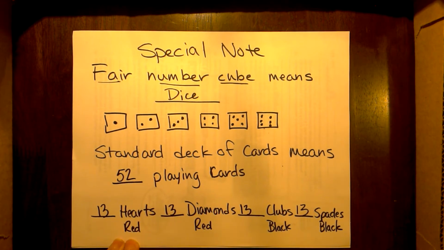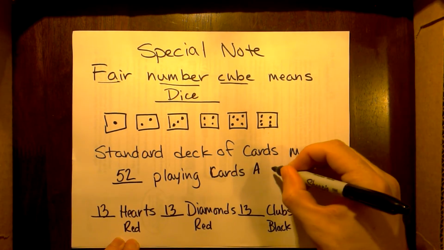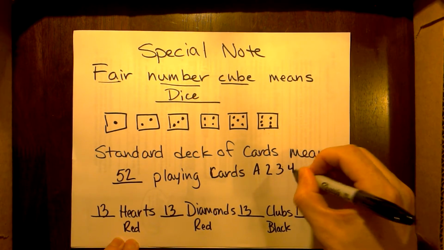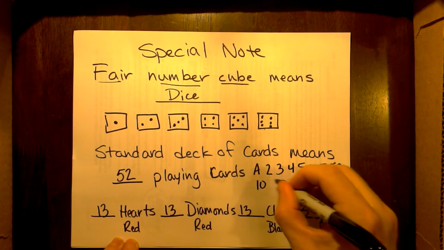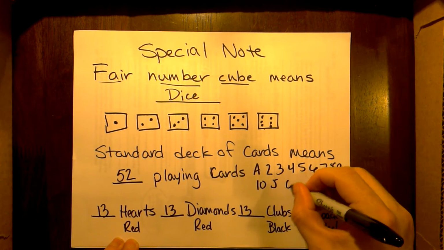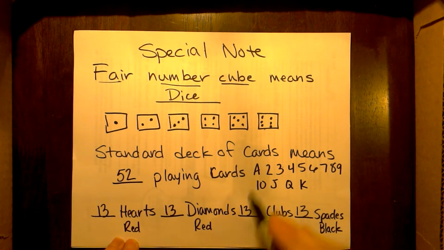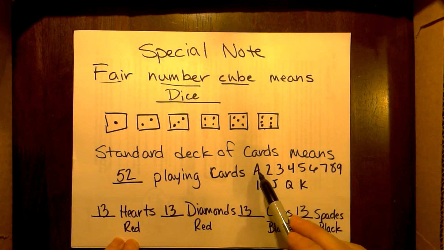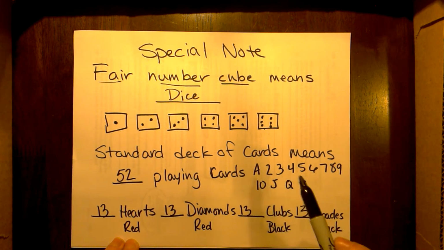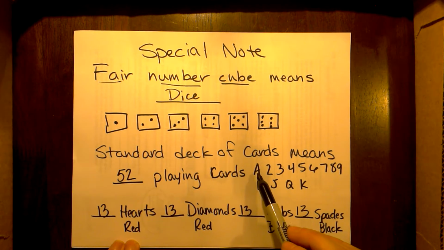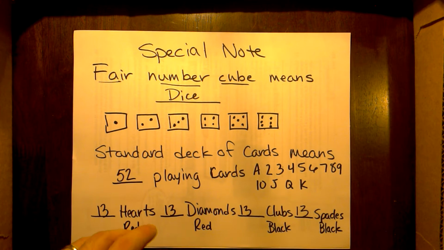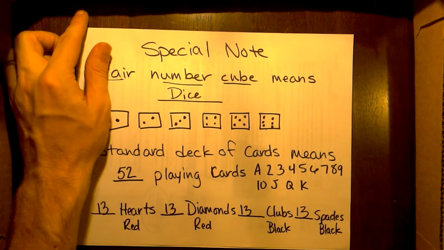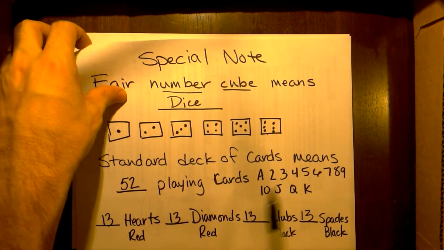And inside each one of those, we will have an ace, a 2, a 3, a 4, a 5, a 6, a 7, an 8, a 9, a 10, a jack, a queen, and a king, thus making 13 hearts. There are 4 aces, 4 2s, 4 3s, 4 4s. One of the aces is a red heart, one of the aces is a red diamond, one of the aces is a black club, and then one of the aces is a black spade. So there's some special notes. You might see this type of terminology used.